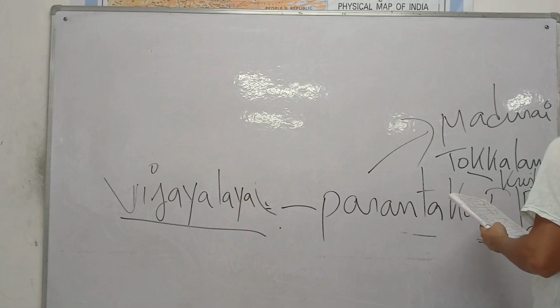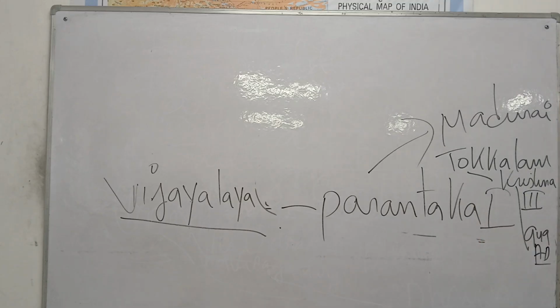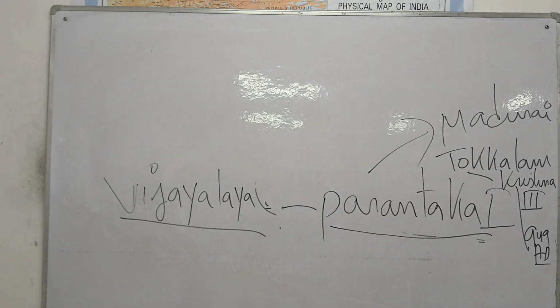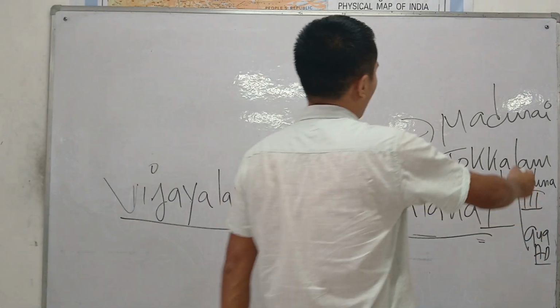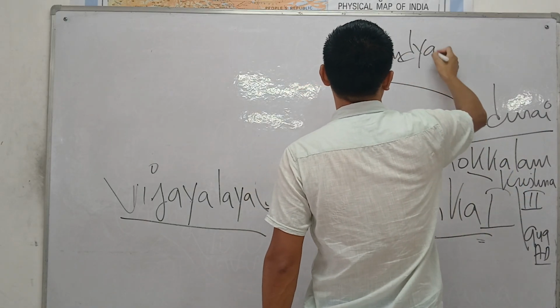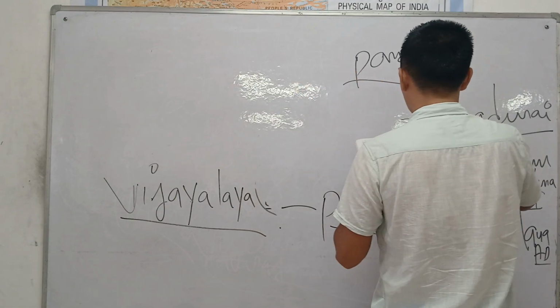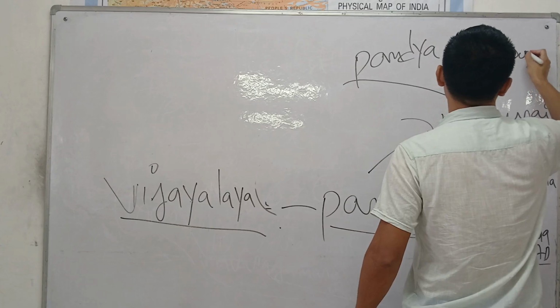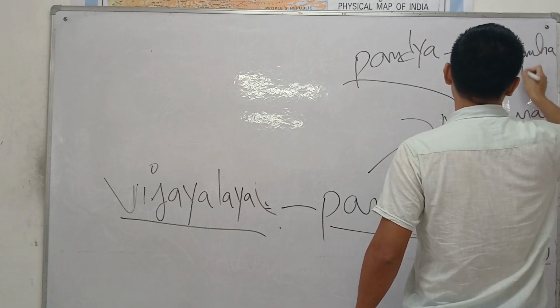Okay, remember this name. Parantaka I is the first important king of this Chola dynasty. And why is he important? He captured the city of Madurai, which means present-day Chennai. He captured the city of Madurai from the Pandya king Rajasimha II.